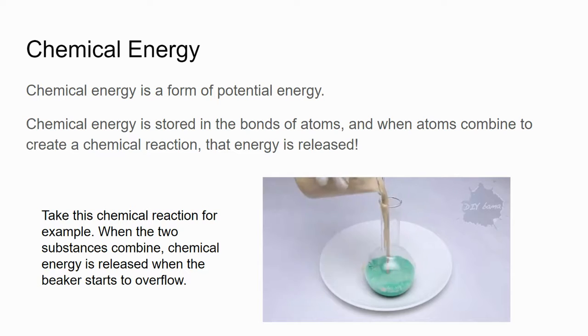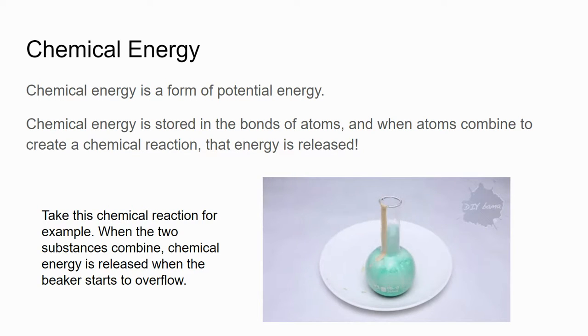All righty, chemical energy is a form of potential energy. So chemical energy is the energy stored in the bonds of atoms. So when atoms actually combine to create a chemical reaction, that energy is released, and that is what we call chemical energy.